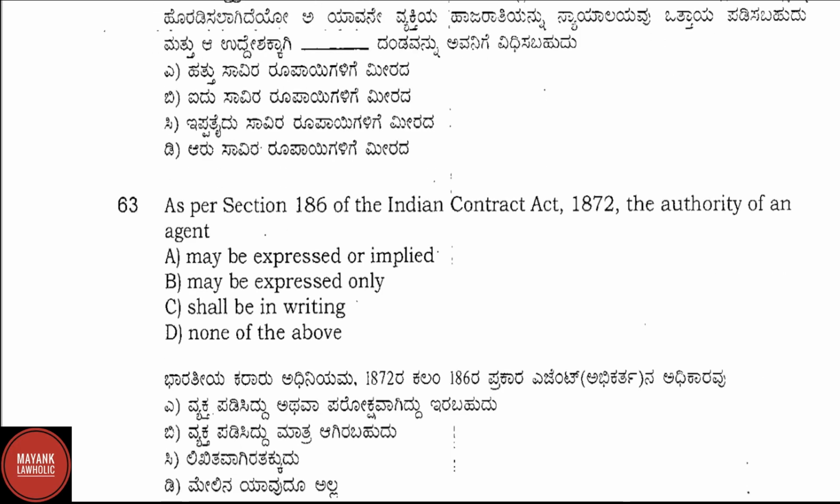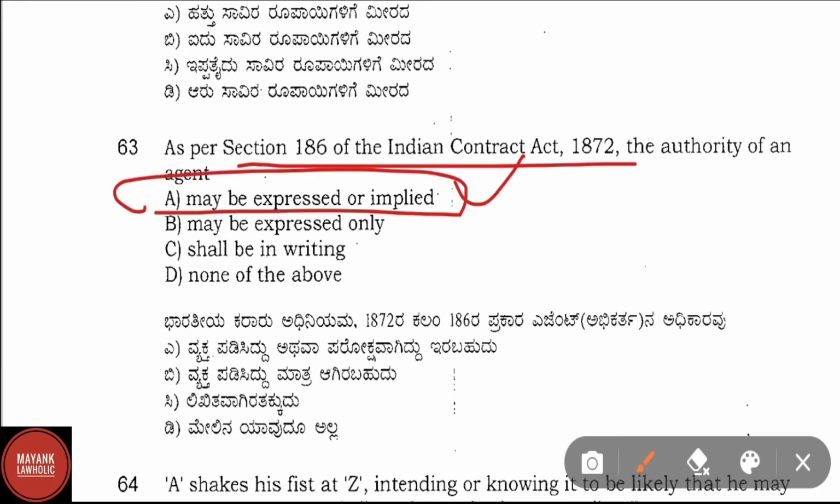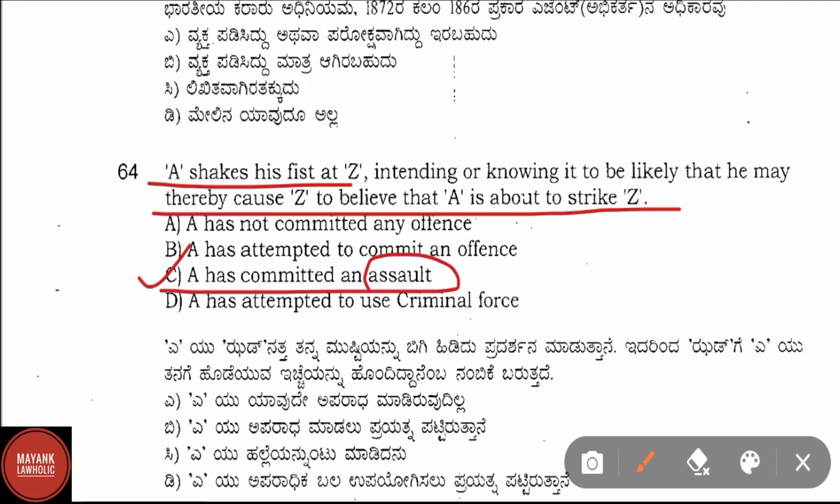Question number 63. As per section 186 of the Indian Contract Act 1872, the authority of an agent is, here option A is the right answer, that is may be expressed or implied. Question number 64. A shakes his fist at Z, intending or knowing to be likely that he may thereby cause Z to believe that A is about to strike Z. Correct answer is option C, that is A has committed an assault.